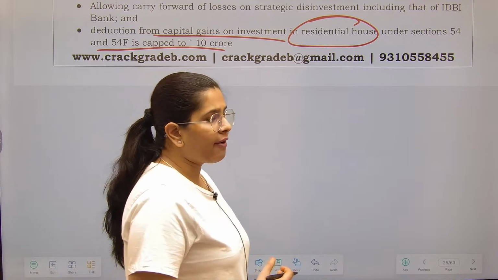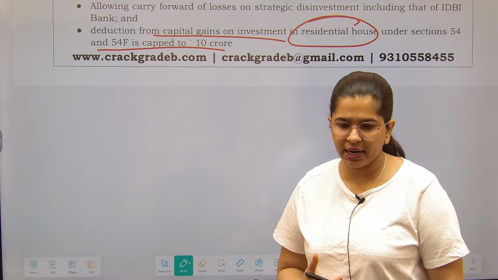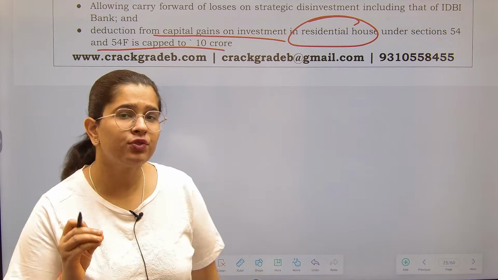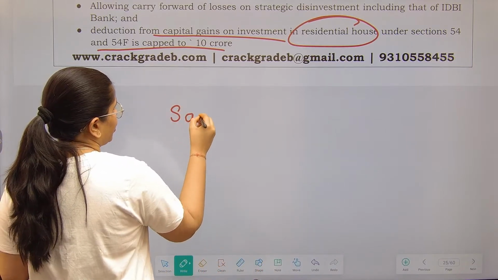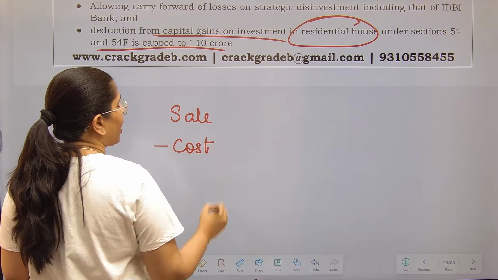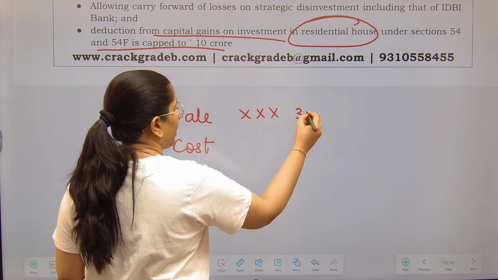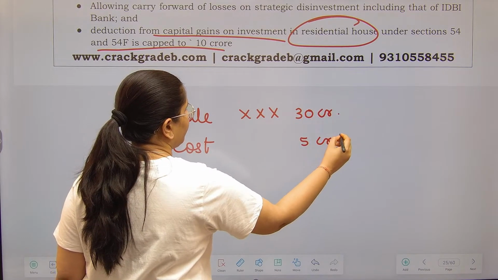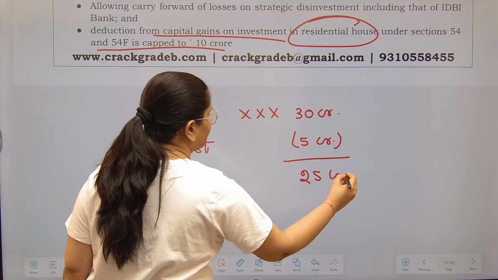Assume this. You are having a capital property. Capital property means you are having a residential house, right? You have sold that residential house. Fine. If you have sold that residential house, obviously the sale value what you have received, less the cost. At what cost you have purchased that house? Suppose you have sold it at 30 crores, you purchased this house at 5 crores, right? So 25 crores is your capital gain.